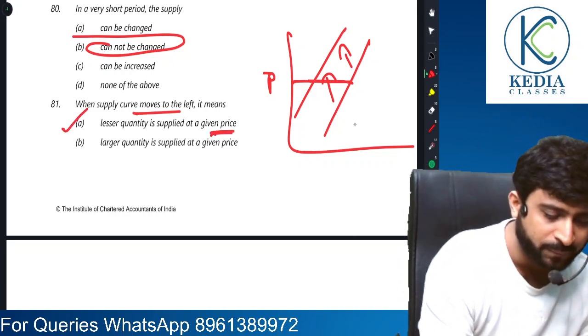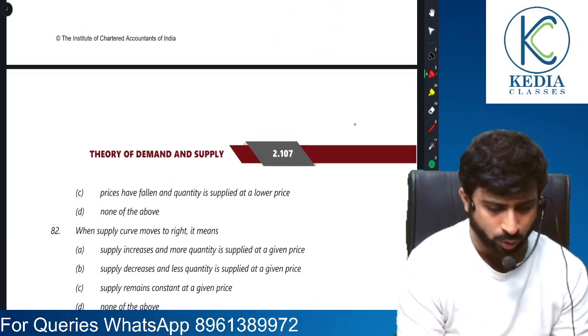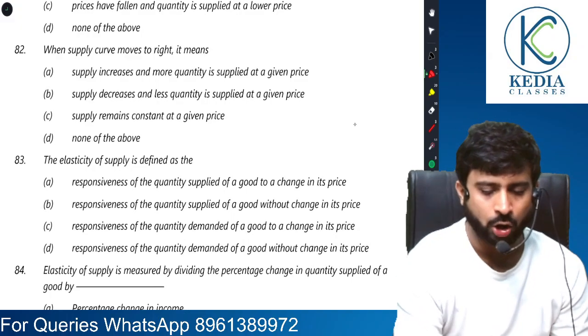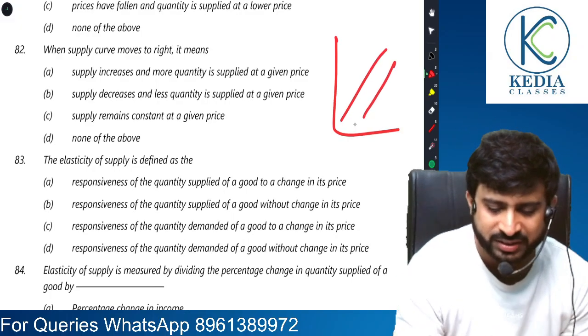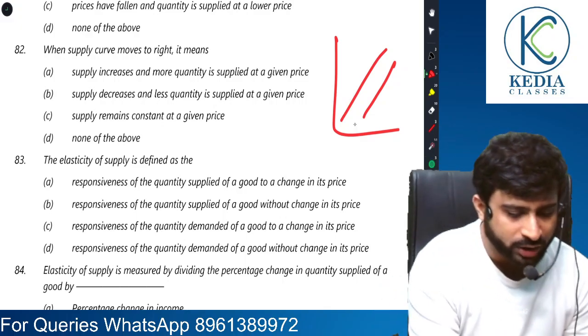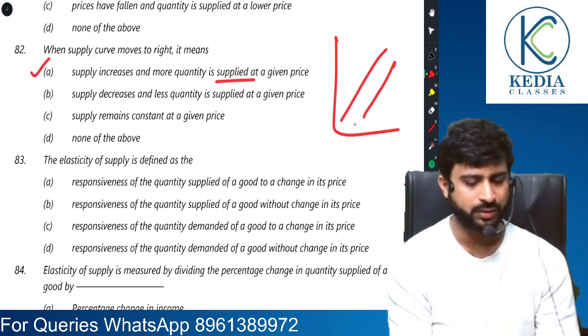Let's see whether something else is also matching. No. When the supply curve moves to the right, now friends, if there is a rightward movement, it means at the same price a higher quantity is being supplied, more quantity is supplied at a given price. So A is the correct answer here.